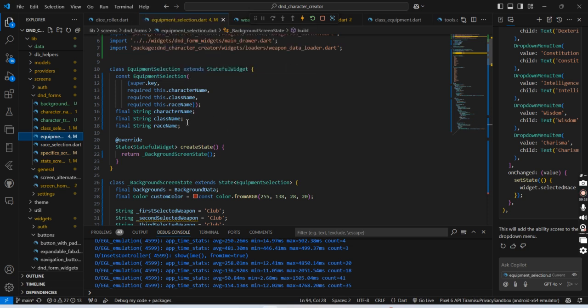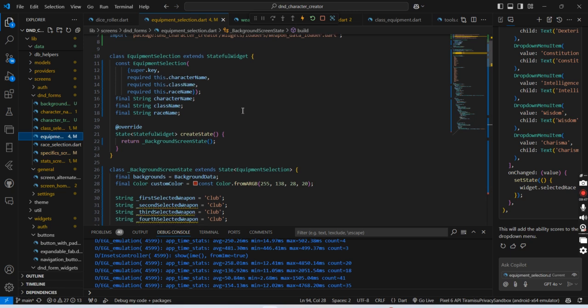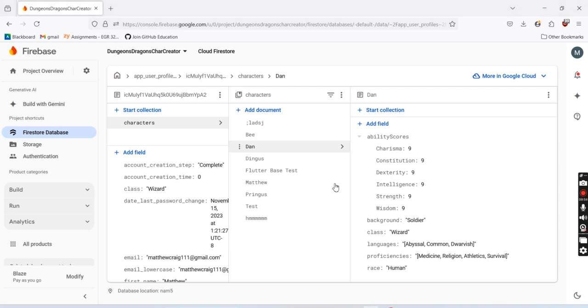Equipment currently takes in character name, race name, class name. Because of the way that I'm using it to save data, I need to go back through. I think there's probably a better way of doing this. So far, I've kind of been tagging these along and then throwing them into everything in order to call the new files, basically, and then send it to Firestore. Essentially, the reason I have to do this is because the way I have Firestore set up is I'm saying, hey, go here, grab the UUID,